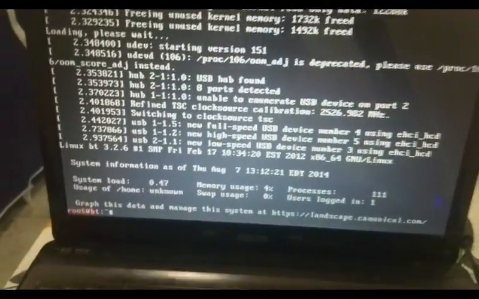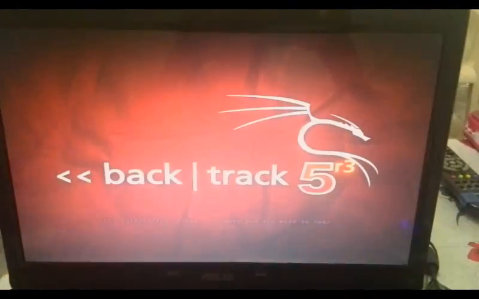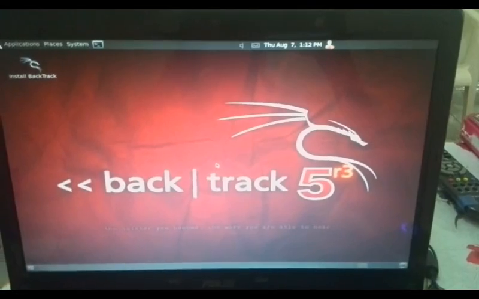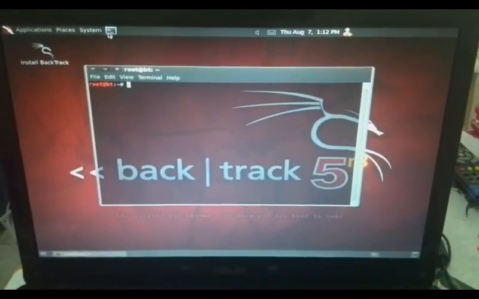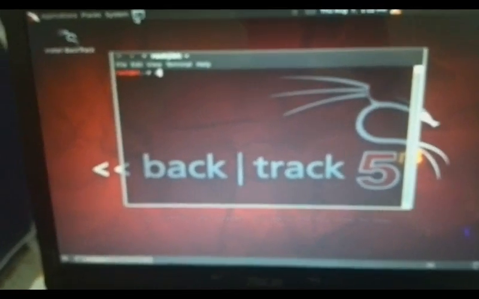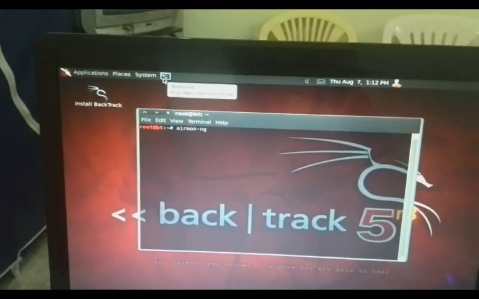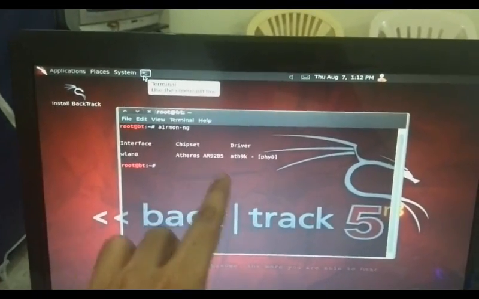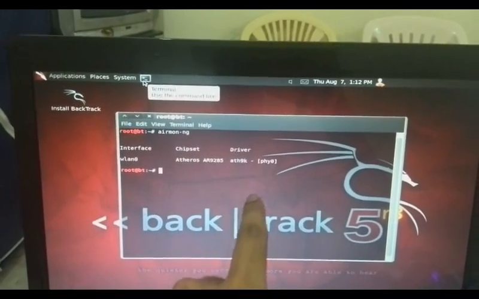Now type startx here. See, BackTrack 5 R3. It has come. Now I'll show you one thing too. It's using your Atheros wireless card.